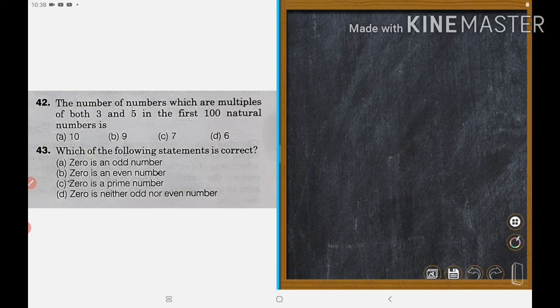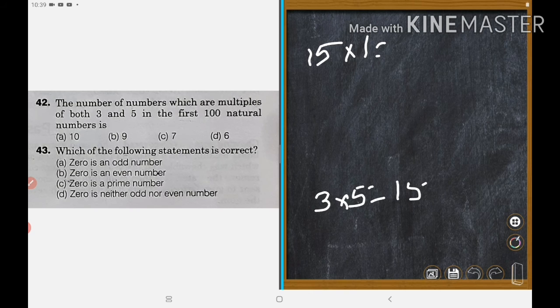Let's calculate the numbers which are multiples of both 3 and 5. The common multiple of 3 and 5 is 15, because 15 is divisible by 3 and 5, so it is the common multiple, LCM, right?